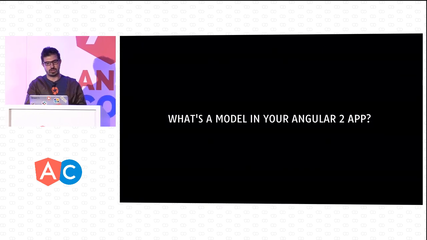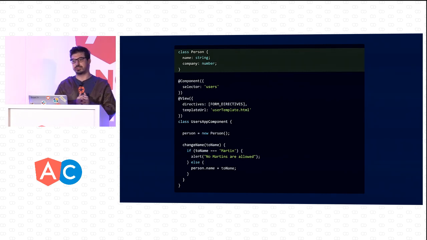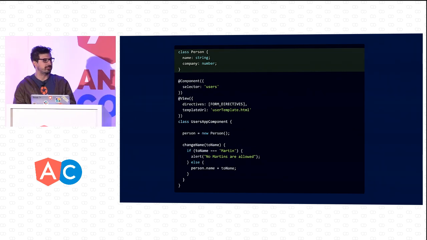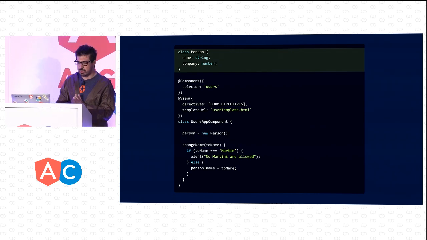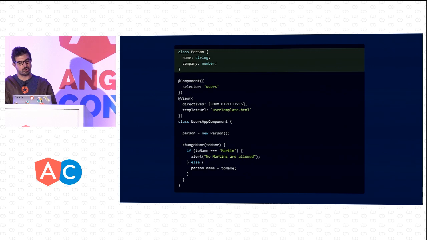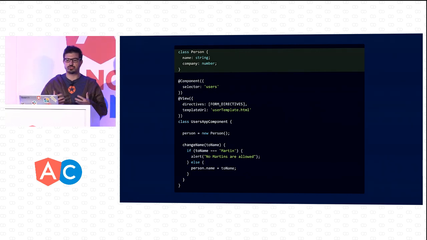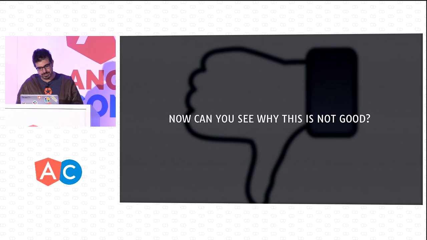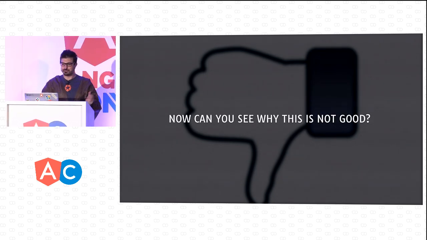So let's actually go back in time a little bit, and let's go again to the question, what is a model in your Angular 2 app? So again, we had this class person, name and company, and we had this change name in the component. If we think about this again, this class, this model, has only data. And we change it throughout time, so it does mutate, but we change it from the component or the controller. Shouldn't we do that from the person? Shouldn't the person be the one who is doing this? So my question is, do you see why it's not good now? Do you see the problem?